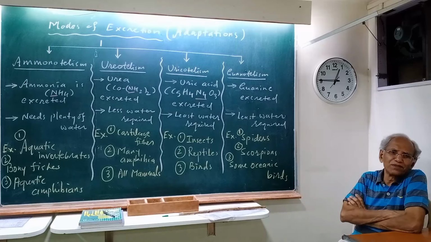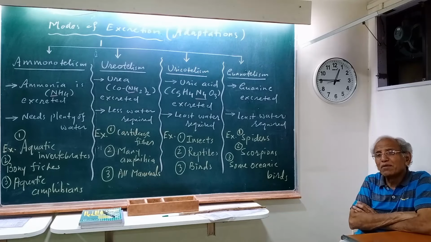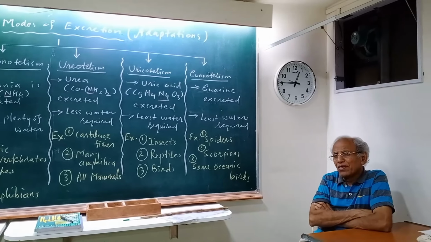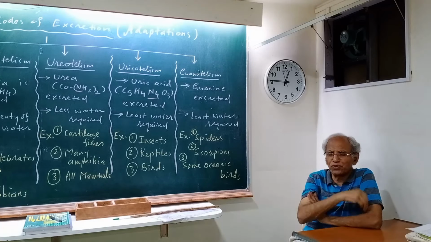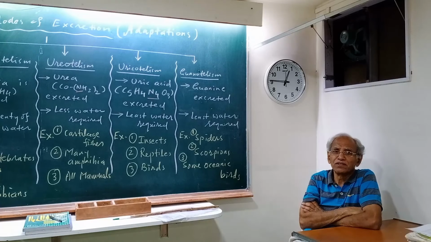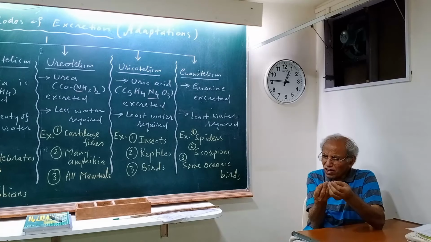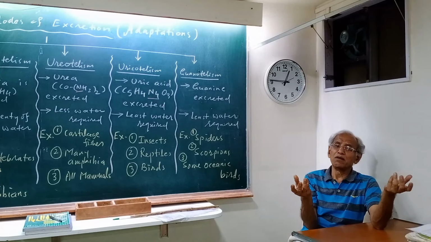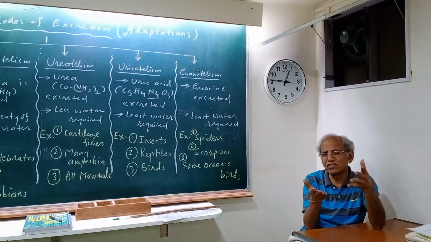There are some exceptions. Crocodile, for example. Crocodile is not uricotelic, but it is ureotelic. I think I told you that normally reptiles have a 3.5 chambered heart. But some reptiles like crocodiles have a 4-chambered heart. So crocodile seems to be a little advanced. In what sense? Crocodile is a reptile, but it has got a 4-chambered heart. Otherwise, it is supposed to have less than 4 chambers, 3 chambers, 3.5 chambers, and so on.